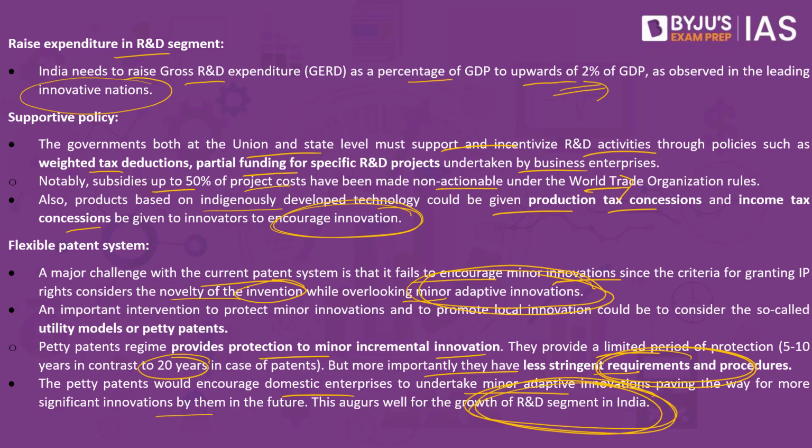So going forward, the government will have to capitalize on these initiatives, push the private sector, and ultimately when they progress, when the government progresses, the nation as a whole progresses. So what we have to do is extract the potential, tap into the opportunity, and ensure that the R&D culture in India prevails over a period of time, so that we can improve on the innovation index. It is this that we have to understand with respect to this article. Now let's look into the